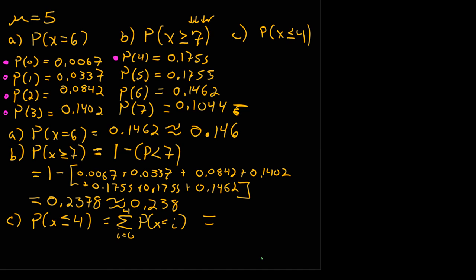0.0067 plus 0.0337 plus 0.0842, so 0, 1, and 2, plus 0.1402 plus 0.1755. And what I get is 0.4403, rounding to 3 decimal places, 0.440.